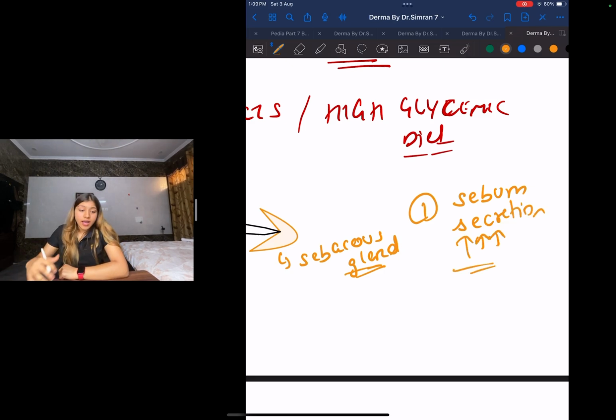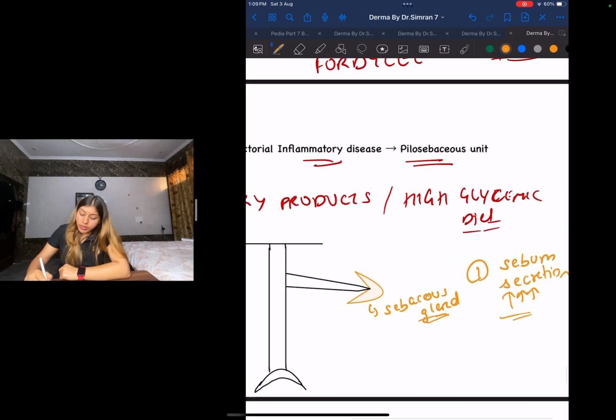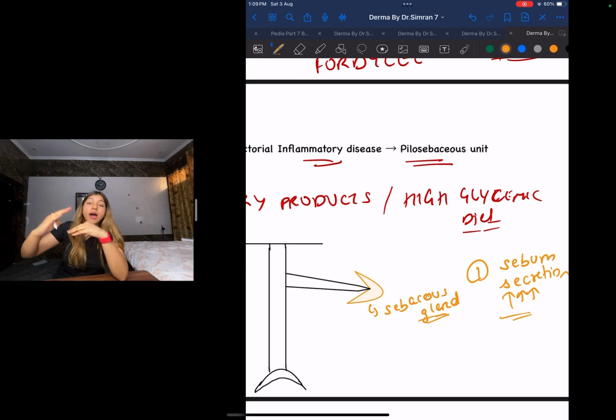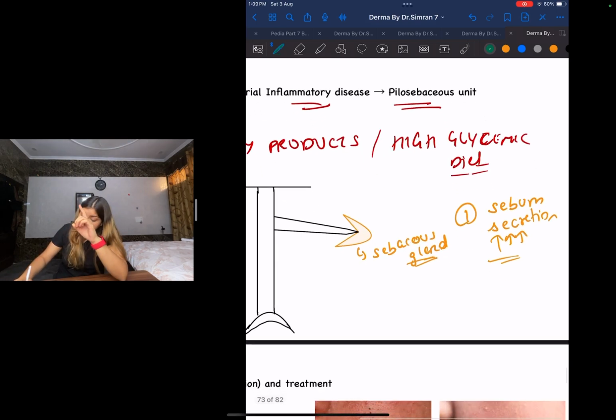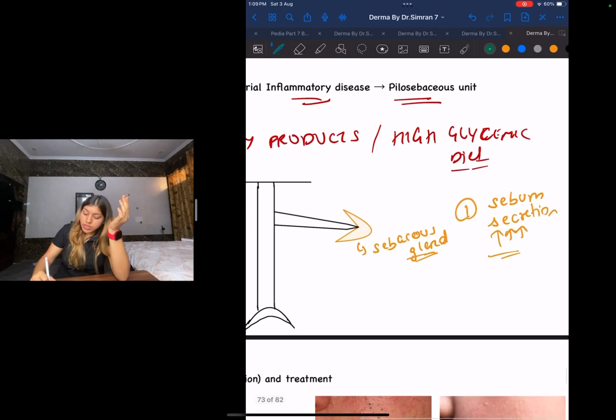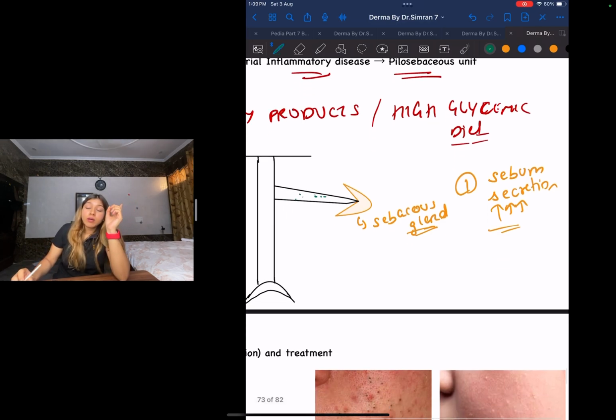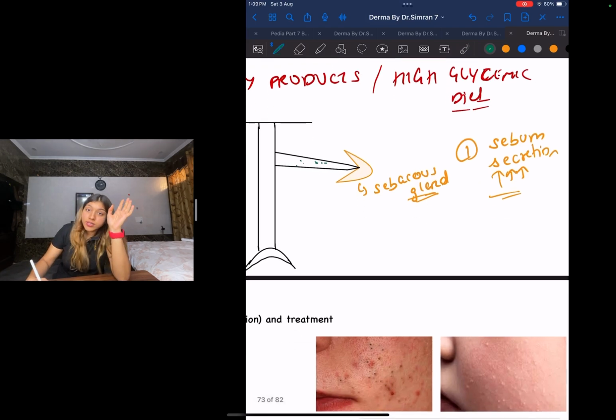Remember, above the upper segment was your infundibulum. Due to the increase in sebum secretion, this will start accumulating over here. After that, there is a bacteria called propionibacterium, which causes acne.